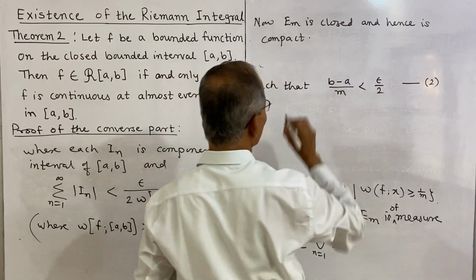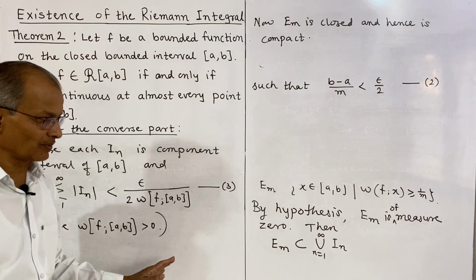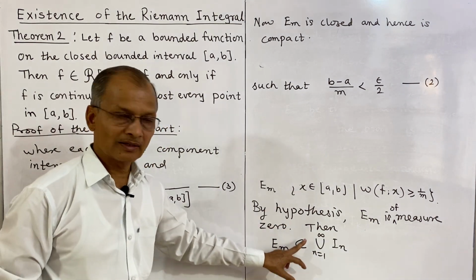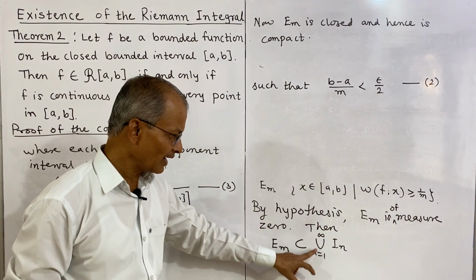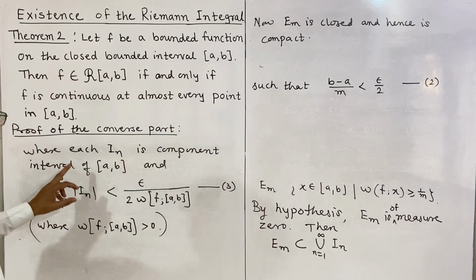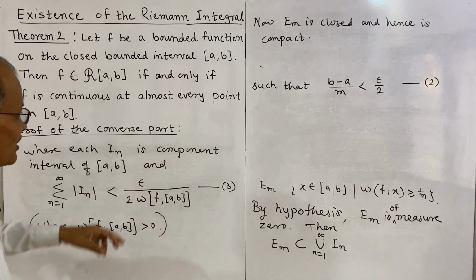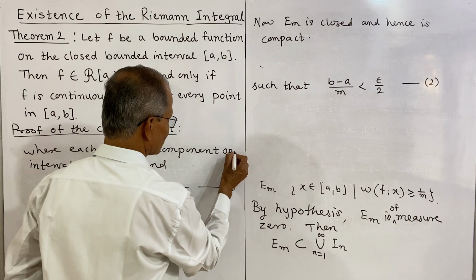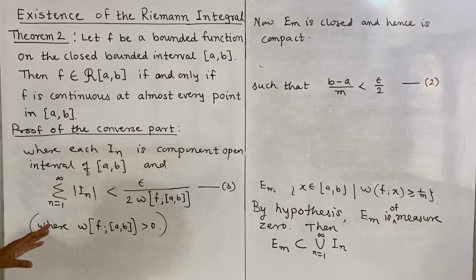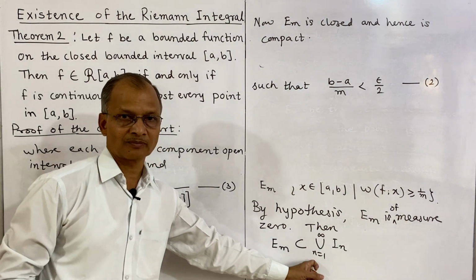And what is the property of compact sets? Compact sets have a finite subcover. So here what we have written, it is a cover of EM, and that EM is covered by an infinite number of open intervals IN, where each IN is a component open interval of AB. But because EM is compact, this covering must have a finite subcovering.